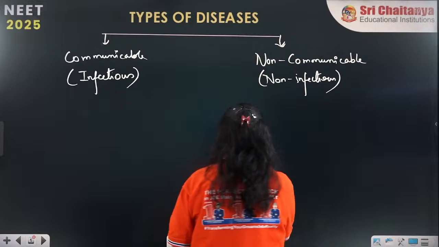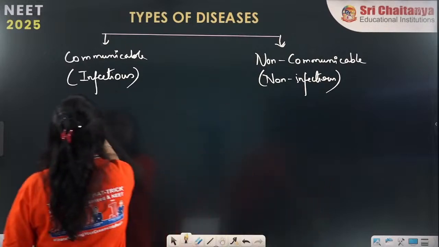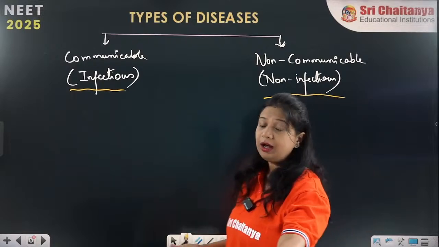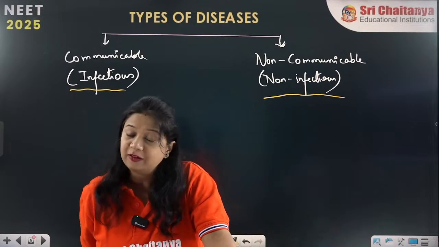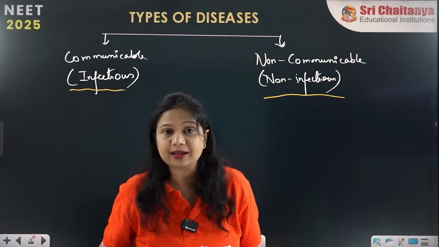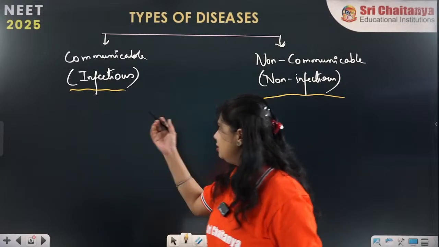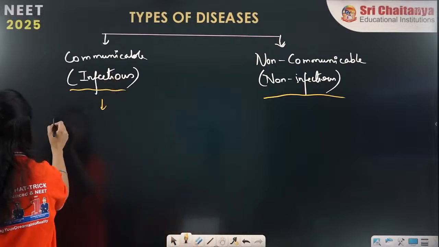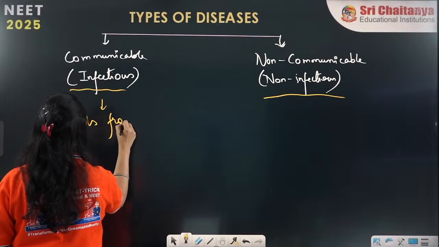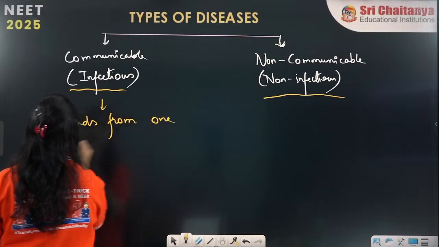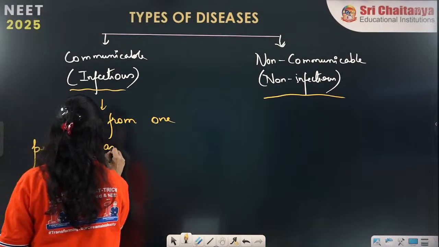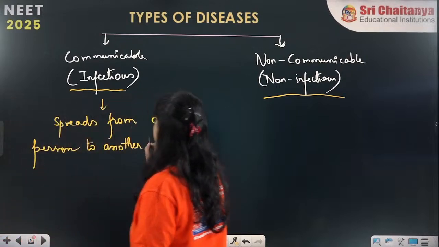Now what are these things? These are the types of diseases which spread from one person to another, or a person gets affected by such kinds of diseases. For the classification of diseases, it will be either communicable or non-communicable. The name itself suggests: if it is communicable, it spreads from one person to another. That is called communicable diseases.